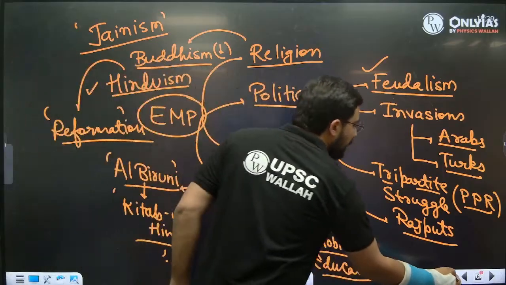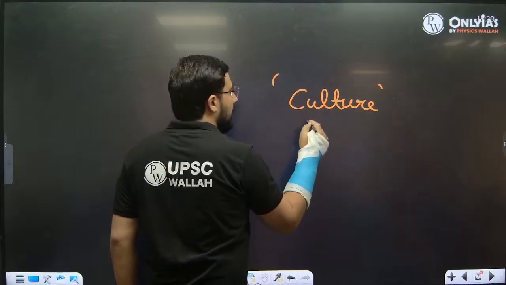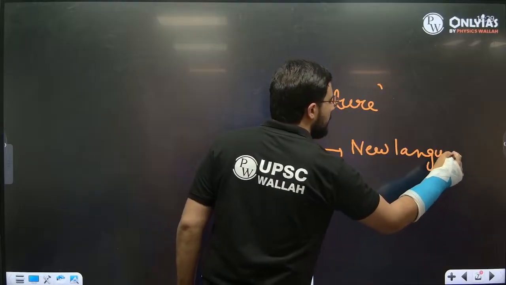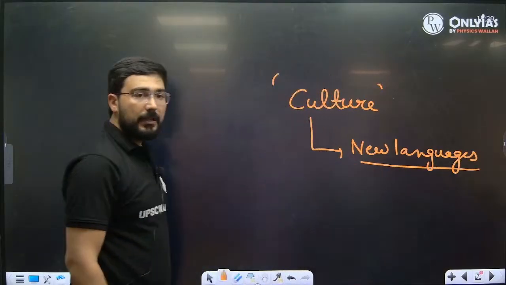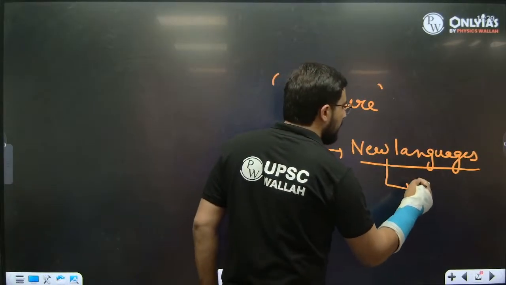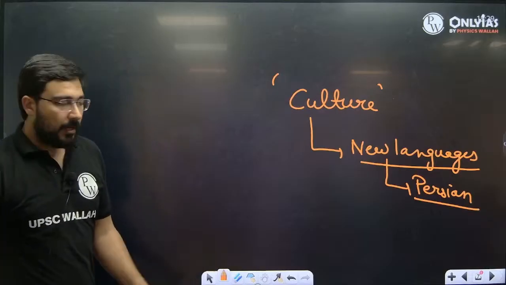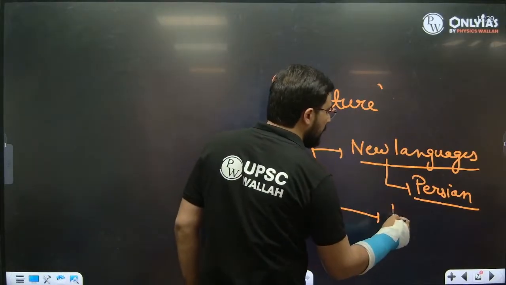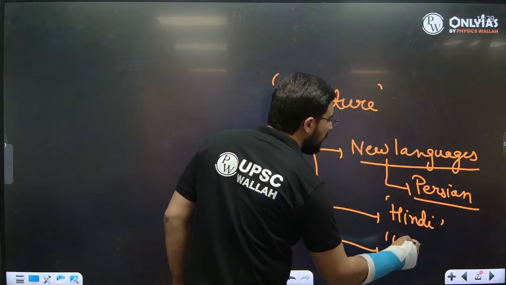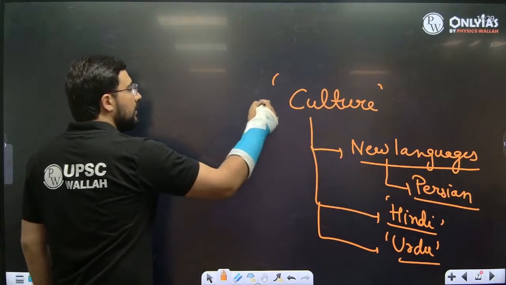Plus, a new kind of culture is going to come into being. What's the meaning of a new kind of culture? A culture based on new languages. We'll see the entry of Persian. So far, Sanskrit used to be a major language and used to get patronage, but now we'll see the entry of Persian. All the ruling class is going to focus only on one language, and that is Persian. And because of Persian, slowly we'll see the rise of Hindi. And in later times, we'll see the rise of other languages. So a new kind of culture is going to rise.